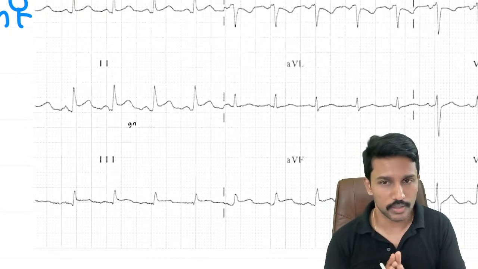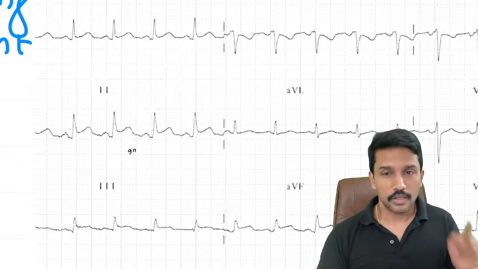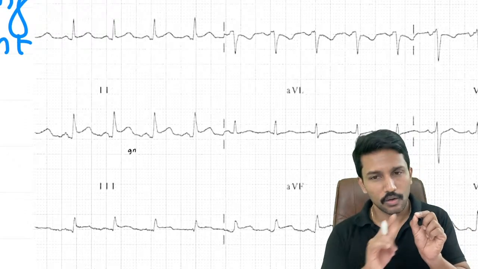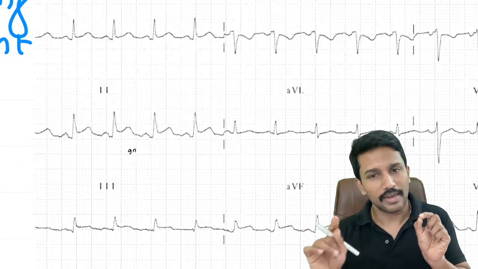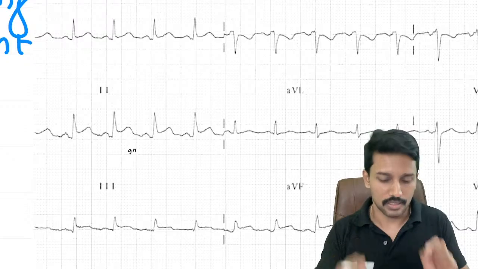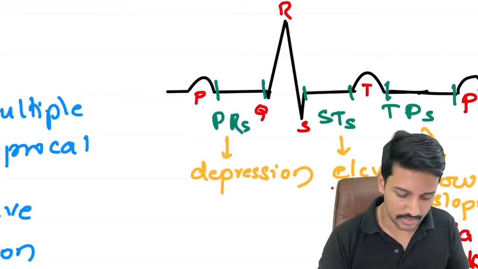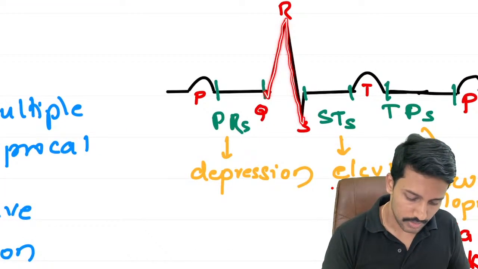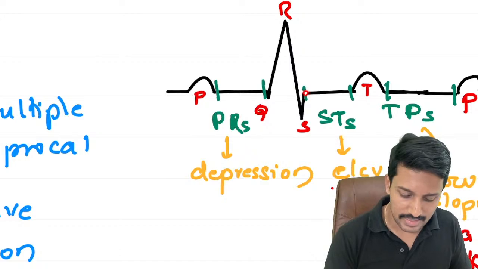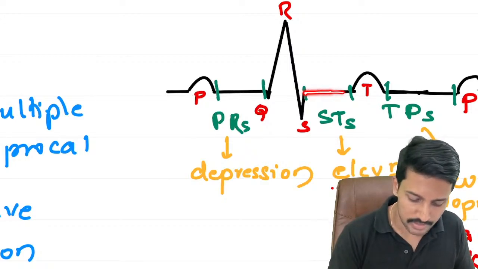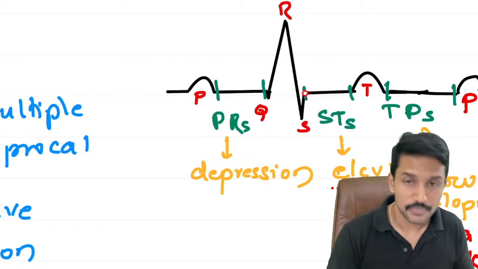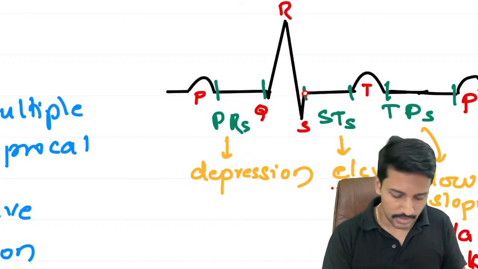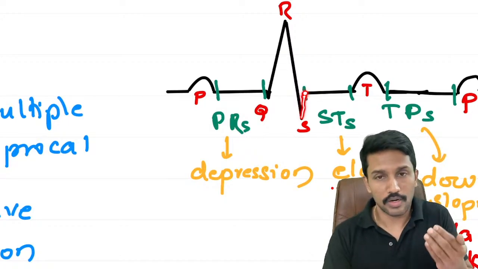Now what is this J point? It is where the QRS complex ends and from there an angular change is seen. For example, in the sketch that I had done here, where is the QRS ending? Here, right? So I can clearly see an angle from which the segment is beginning. So this point we call the J point. In simple words, the end point of the S wave will be called the J point.